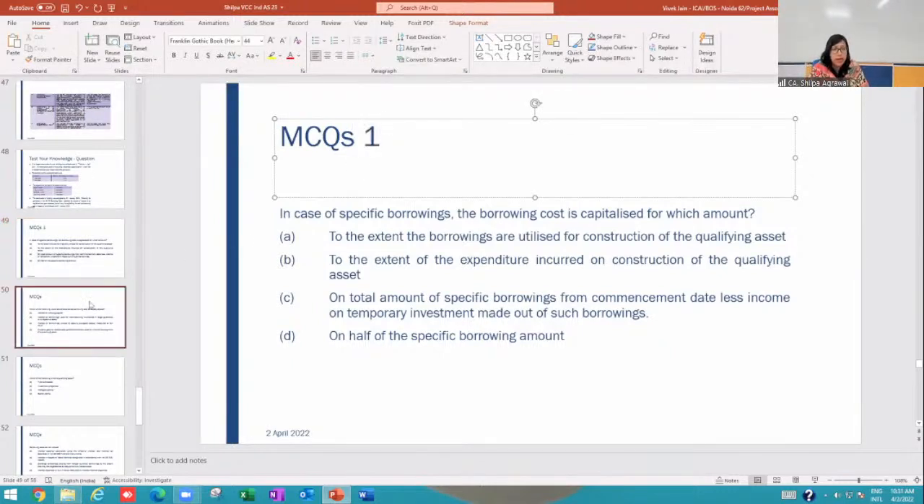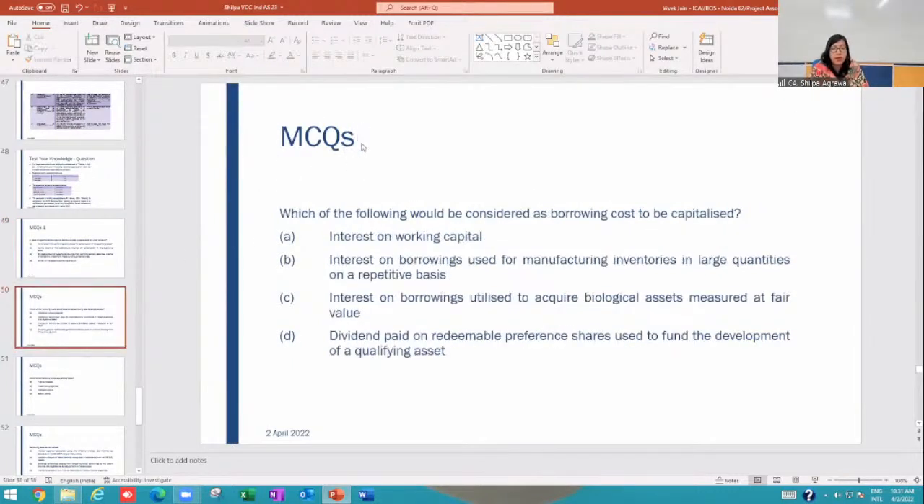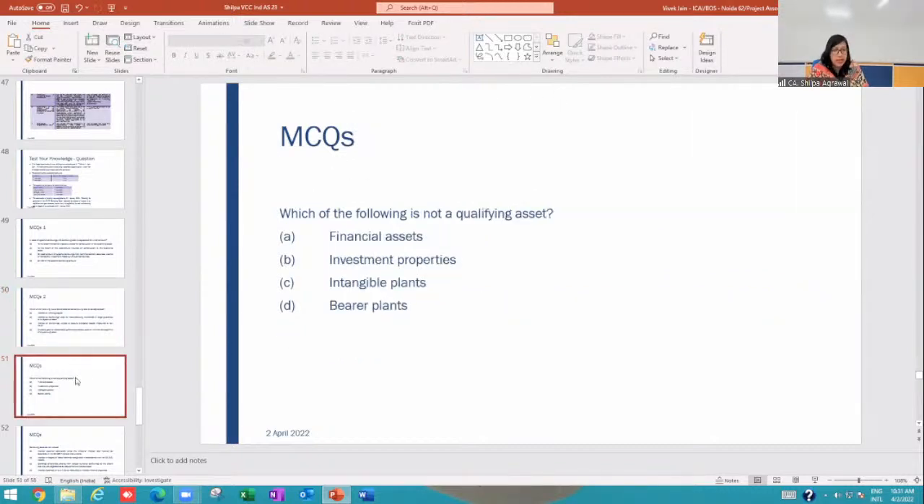This is MCQ 1. This is MCQ 2, and this is MCQ 3. Instead of going by slide flow, I'm going in this manner. Which of the following is not a qualifying asset?